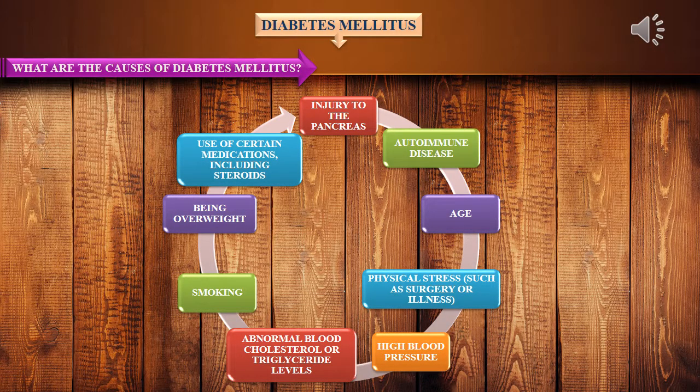What are the causes of diabetes mellitus? Injury to the pancreas, autoimmune disease, age, physical stress such as surgery or illness, high blood pressure, abnormal blood cholesterol or triglyceride levels, smoking, being overweight, use of certain medications including steroids. So these are the causes that lead to diabetes mellitus.